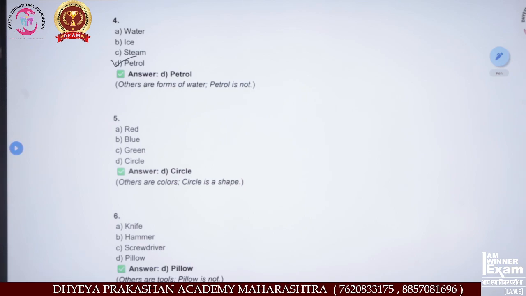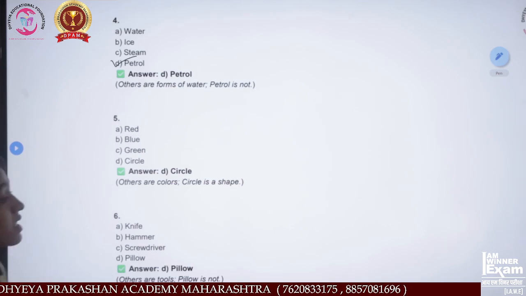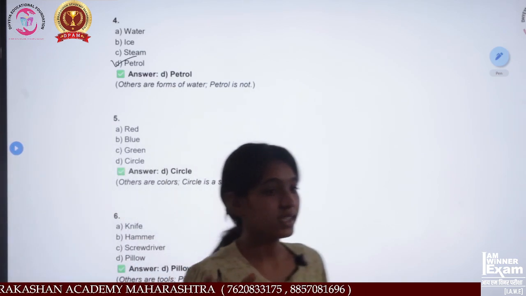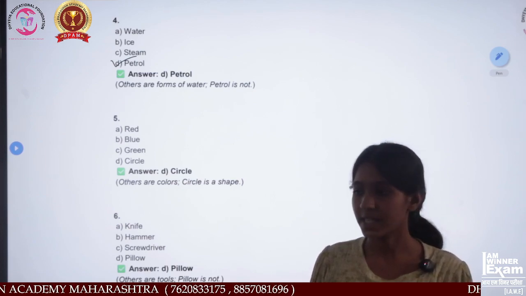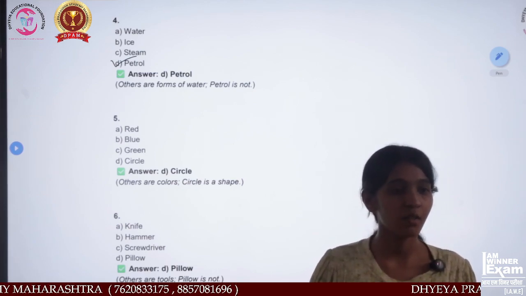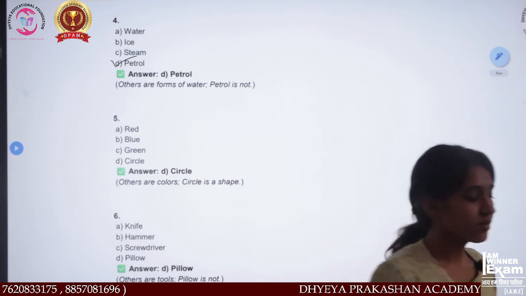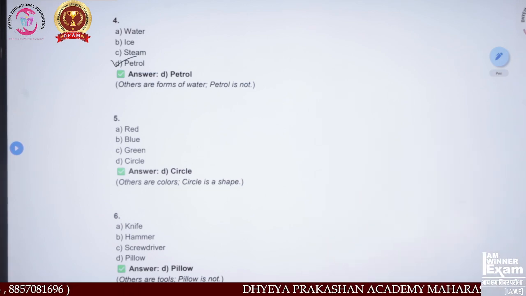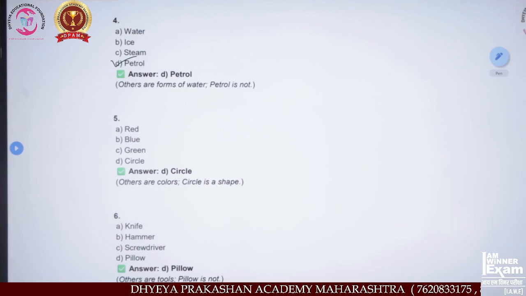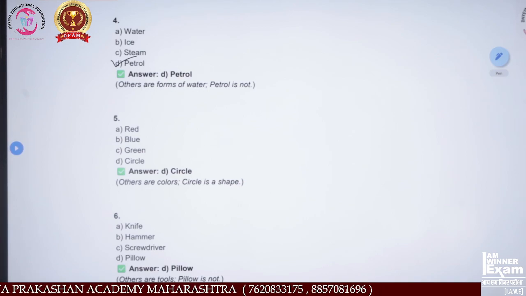Water and ice: ice is a form of water. After we freeze water, ice is formed, and after we boil water, steam is made. That's because all these are forms of water. Only petrol is not a form of water.